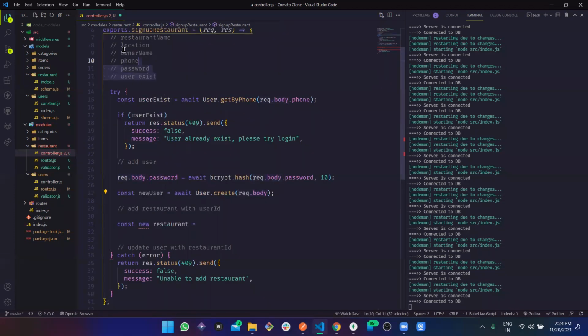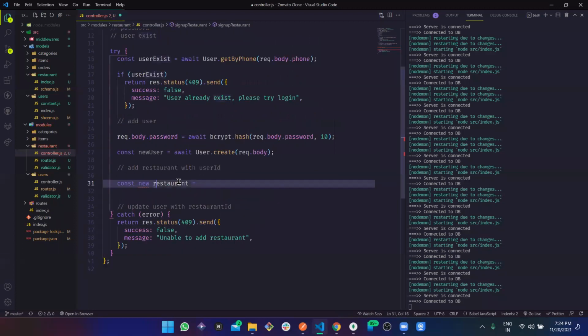And this request.body has so many stuff, but don't worry, this restaurant name, location, owner name are not going to be saved, but we need to structure this a bit. New restaurant is going to be await